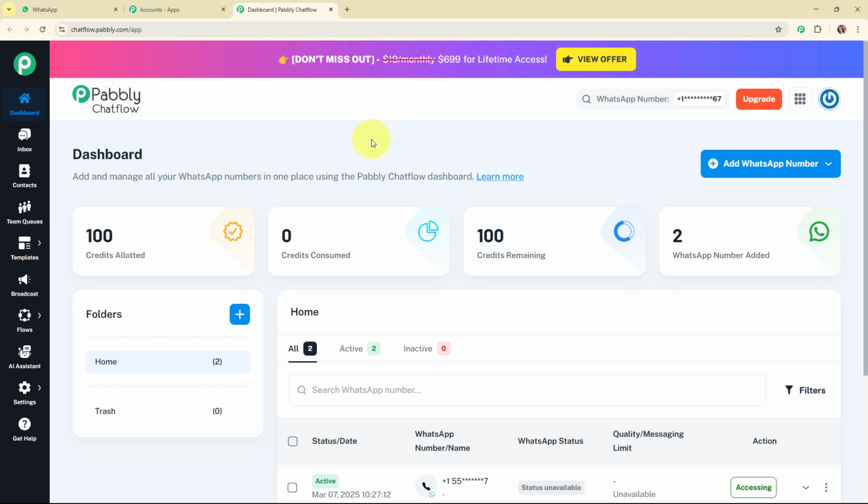So let me give a brief about it. Pabbly Chatflow is a tool that helps businesses create automated chatbots for their website and apps. It's like having a virtual assistant that can chat with visitors, answer questions and guide them to take actions like making a purchase or signing up.